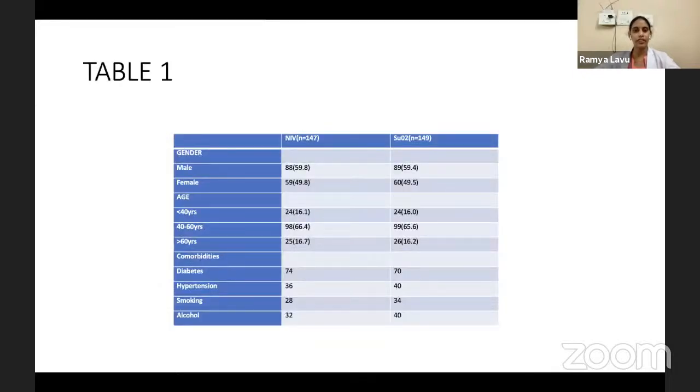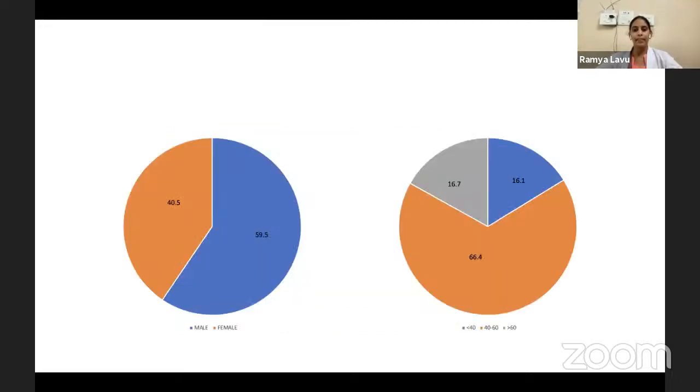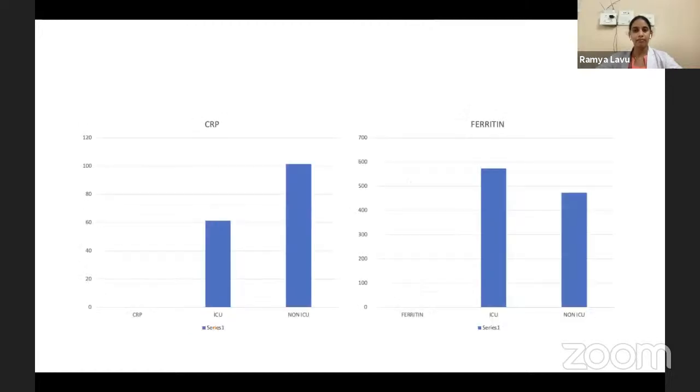These are the demographic characteristics of the patients. Patients on NIV were 147 and SpO2 were 149. Out of them, males were 88 in NIV, 89 in SpO2, females were 59 and 60, and age less than 40 years, 40 to 60 years, and more than 60 years were similar in both NIV and SpO2 groups. And these are the pie charts representing the male and female population and age group population.